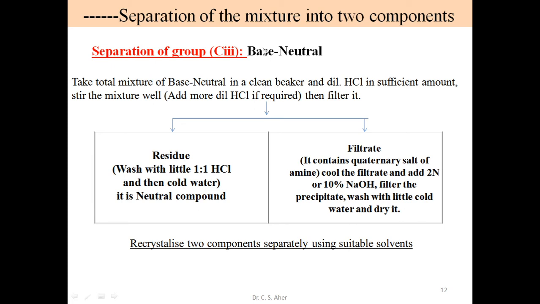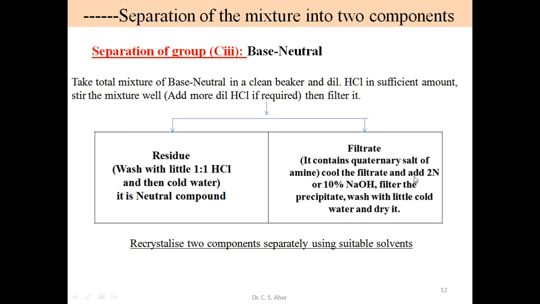What is remaining? The neutral solid remains, which does not react with HCl. So the neutral remains as a residue. If we filter this solution, the neutral substance is present as a residue. Wash this residue with the same 1 N HCl and then cold water, collecting the washings in another beaker. So the neutral substance is separated first. In the second beaker we have the filtrate containing the quaternary salt solution of that amine or base.